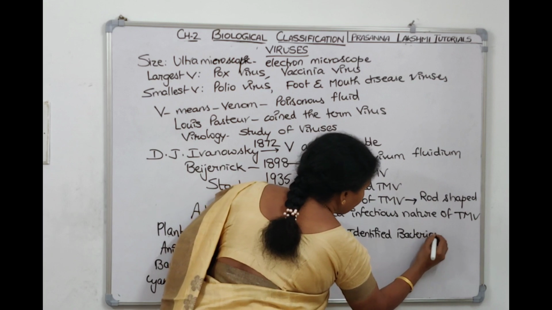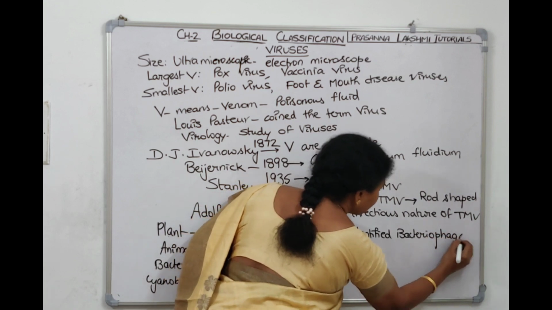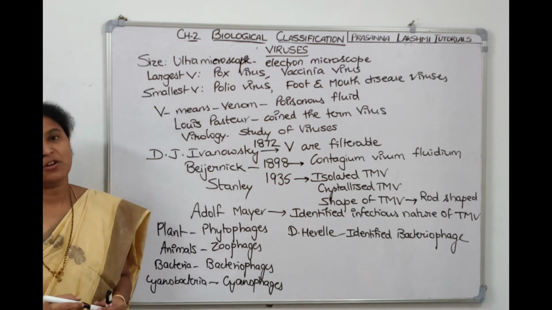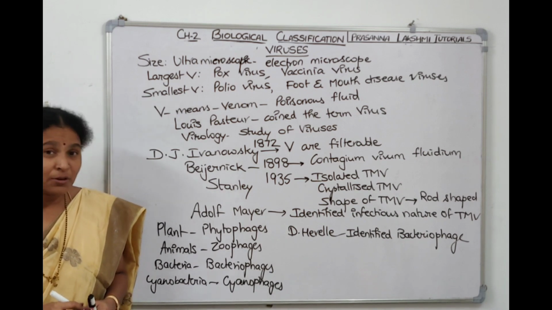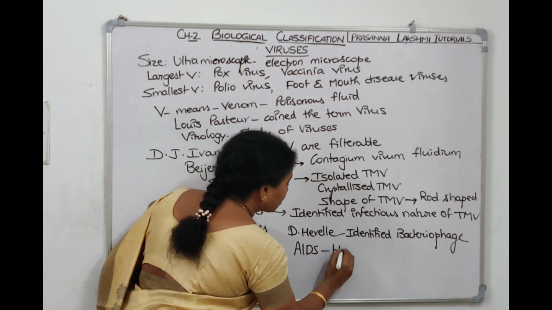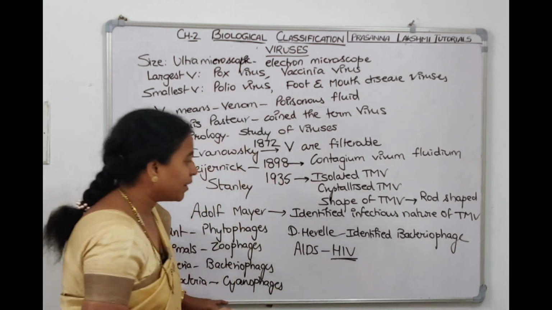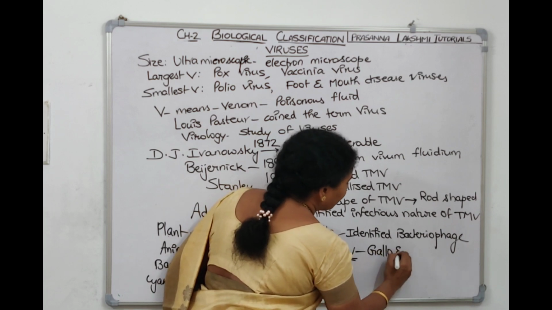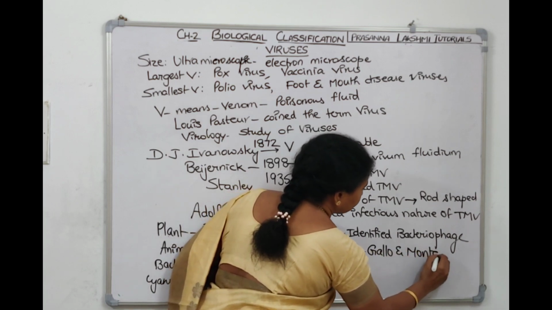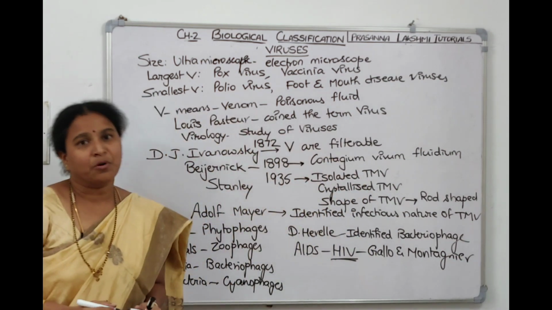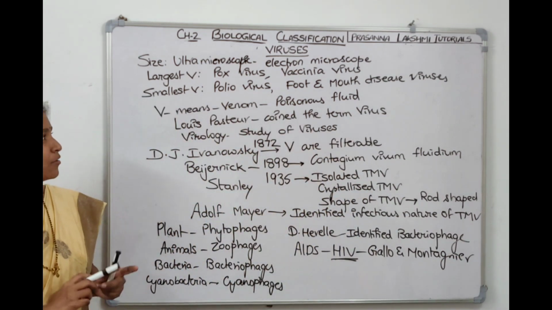bacteriophage. Now, what is bacteriophage? The virus which infects bacteria is called bacteriophage, and D'Herelle identified bacteriophage. Now, the sexually transmitted disease, what is that disease? It is AIDS. AIDS is caused by a virus called HIV. The structure of HIV was given by Gallo and Montagnier. So this is a scientific background about viruses.